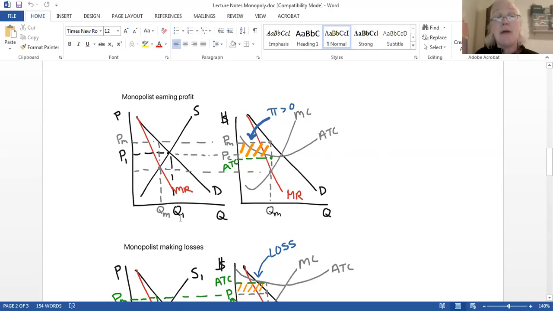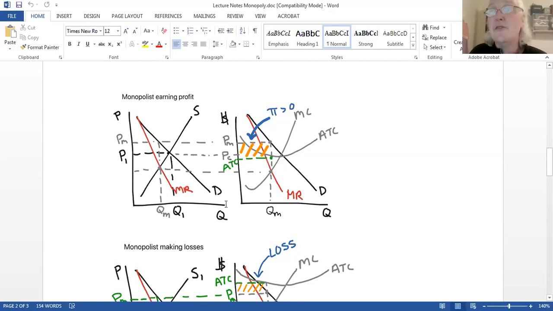That's what would happen if the market were competitive. But in this case, that's not what's going to happen, because notice this MR falls inside the D. Notice there's this pivot point up here where the D and the MR connect, right? I showed you where that came from on the last page, right?